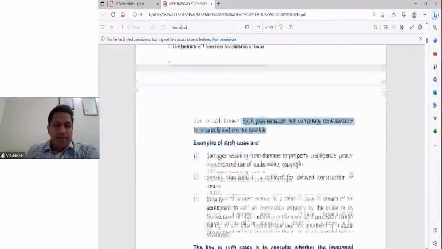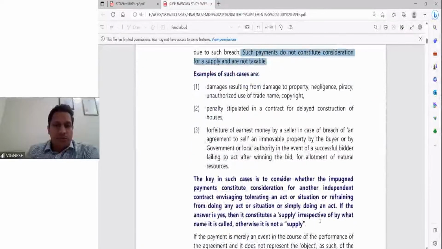What are the examples? Damages resulting from damage to property, penalty for delayed construction, forfeiture of earnest money by the seller in case of breach to sell the immovable property. A deposit is given, but the construction he didn't do. He forfeited that deposit. Okay, the person forfeited that deposit. Those examples are also there. What is the key in such cases? Whether they constitute consideration for another independent contract or for tolerating, or refraining from doing.